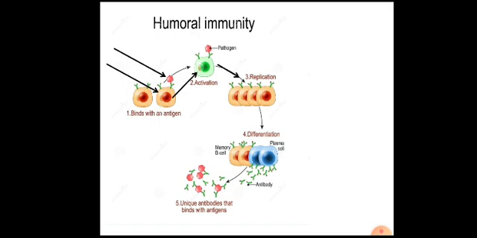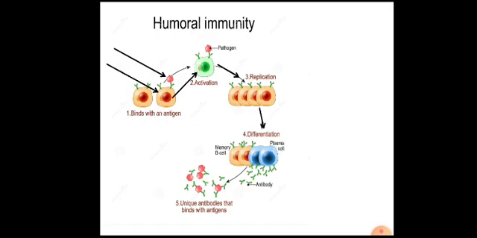Further, it undergoes proliferation and then differentiation into plasma cells, which then secrete antibodies. Some of these B lymphocytes get differentiated into memory B cells.